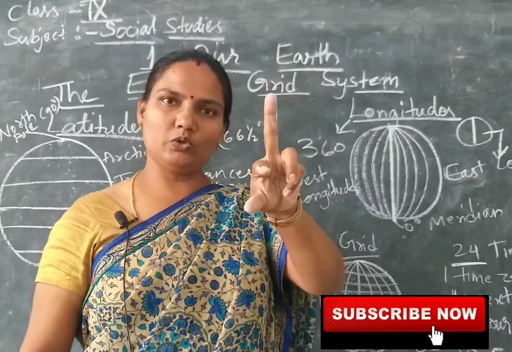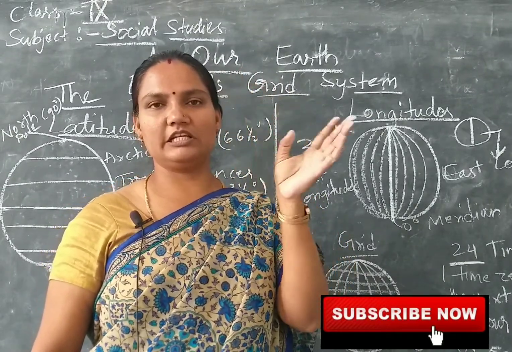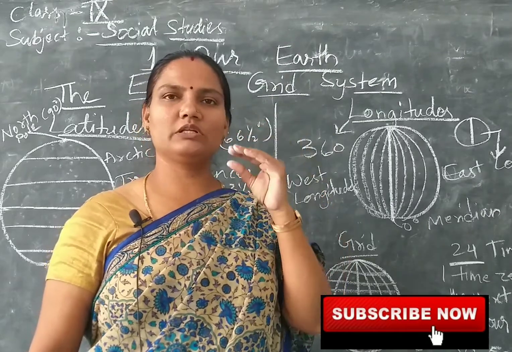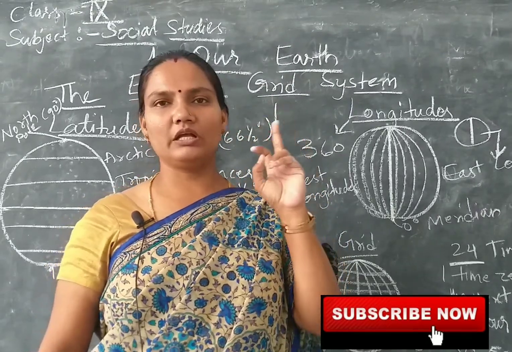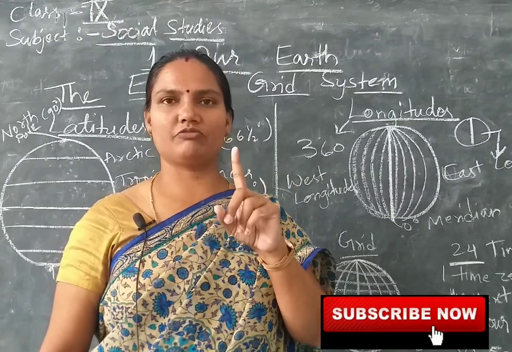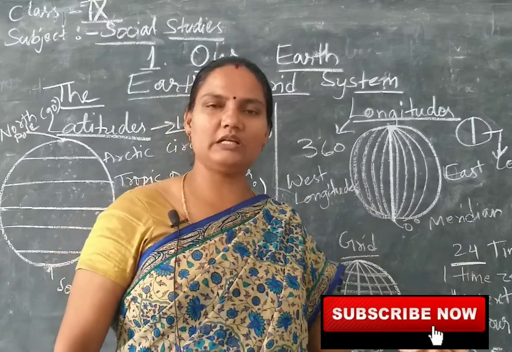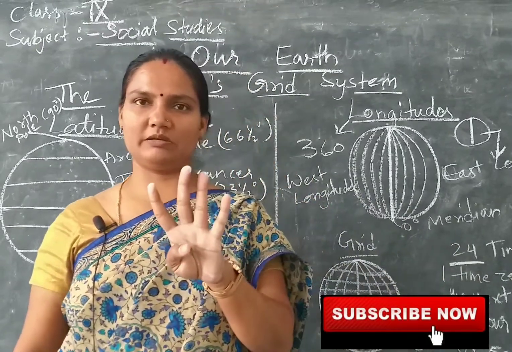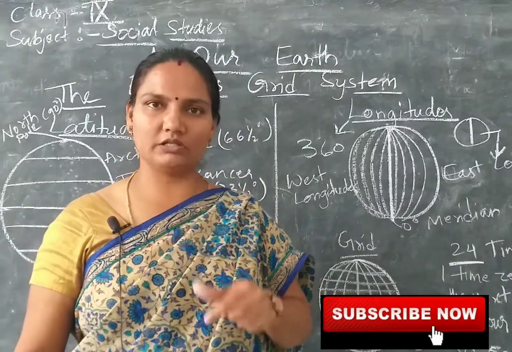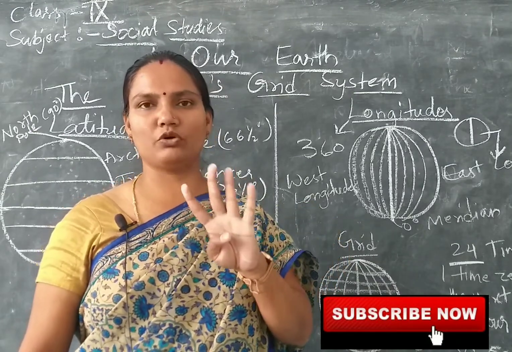From 1 to 2 it takes 2 hours. 2 to 3 it takes 3 hours. In this way one time zone consists of total 15 longitudes, which is equal to 1 hour. For the movement of the earth from one longitude to another longitude, it takes 4 minutes.